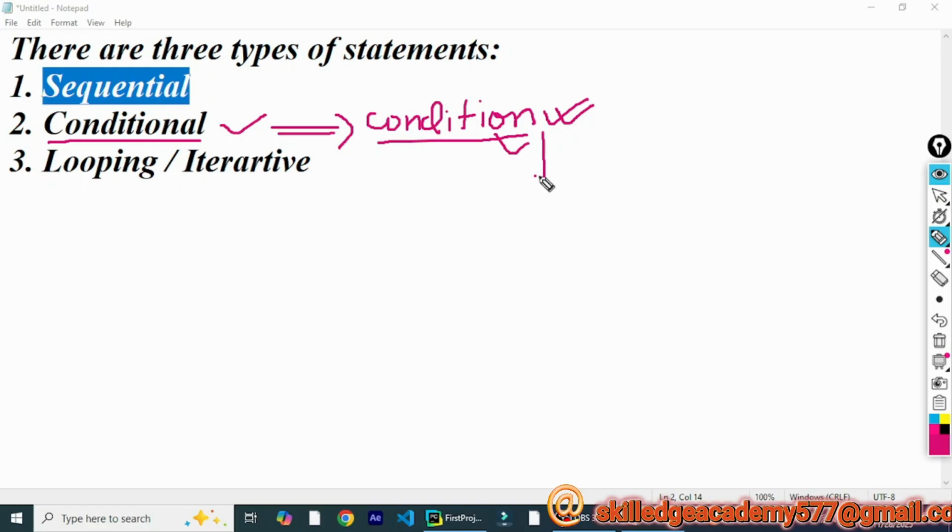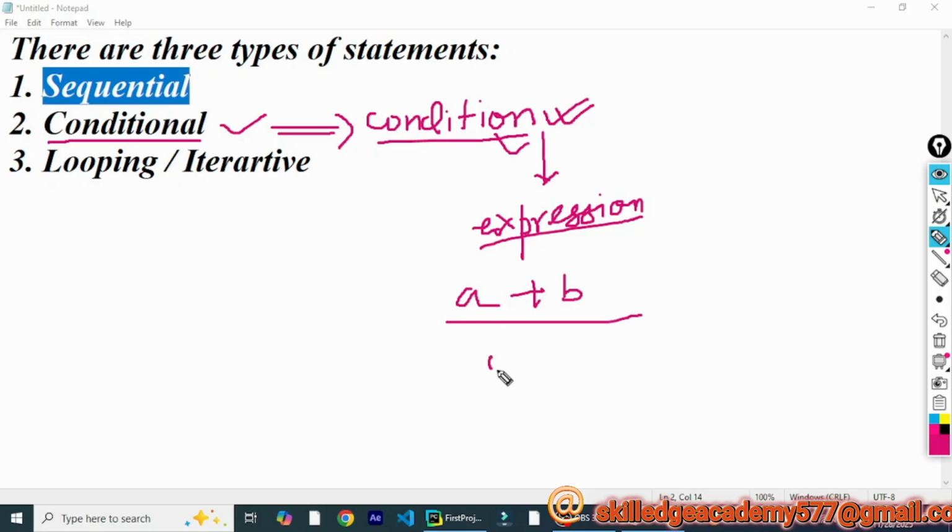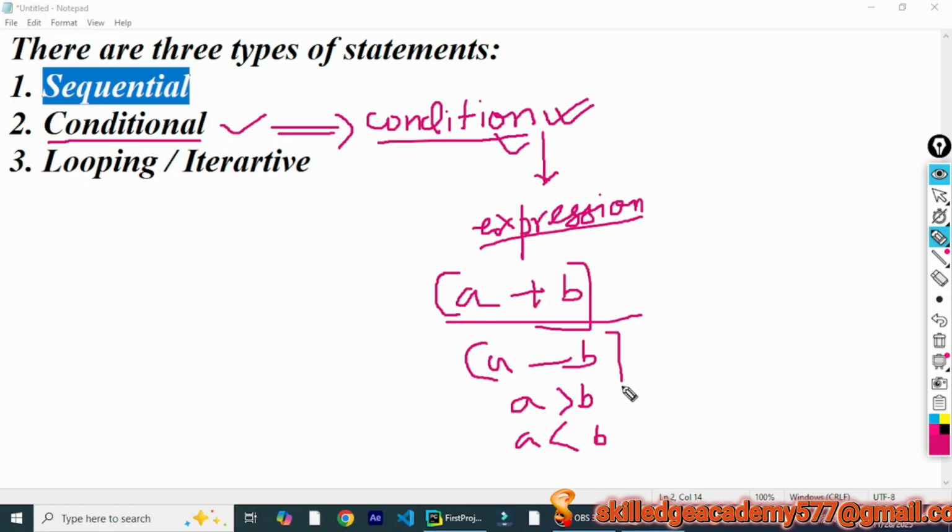A condition is a very simple thing. It is any expression written in Python. Now, what is an expression? An expression is nothing but an operation. We have discussed this also in the previous lectures. Anything like a plus b is an expression or an operation. A minus b, a greater than b, a less than b, all these are expressions or operations where we are doing a certain operation. Like a plus b is an addition statement, a minus b is a subtraction statement, and the last two are comparison statements.